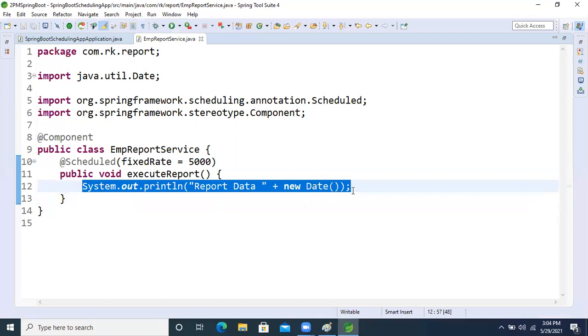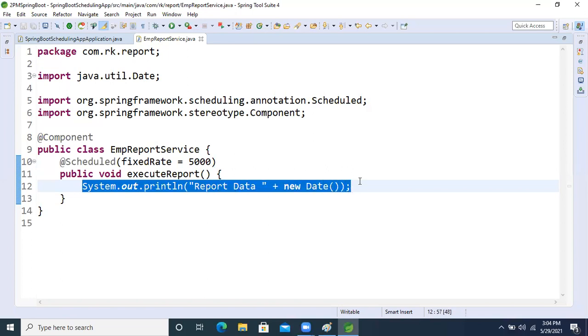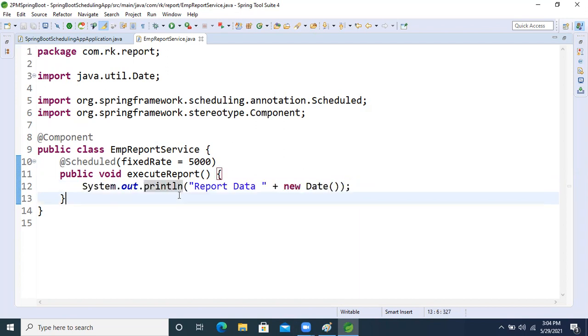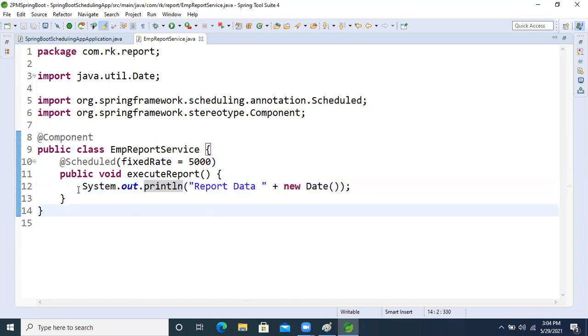Okay, there we can understand that it's taking time, and we can differentiate. Here, in this time our application is taking 5 seconds, and now it's reducing the time. But here we are just writing the SOPLN. In this, our container will not even take a fraction of a second to execute this method, right?